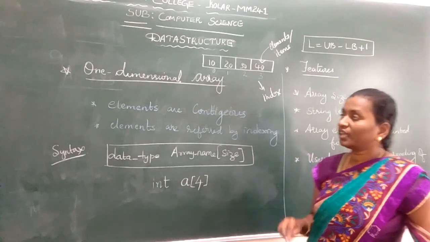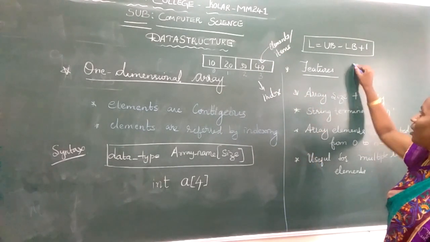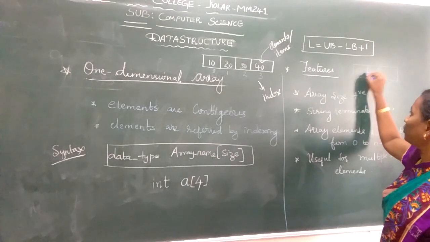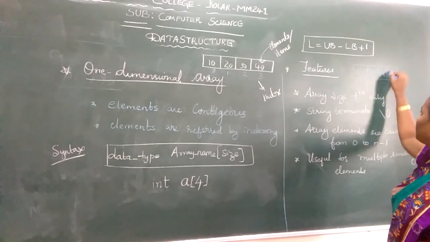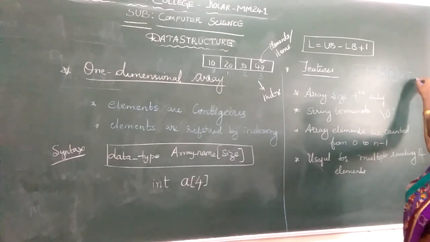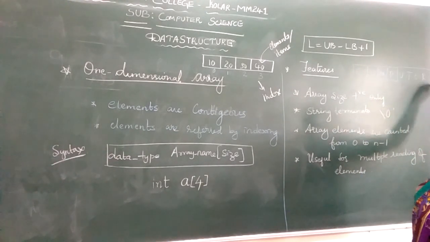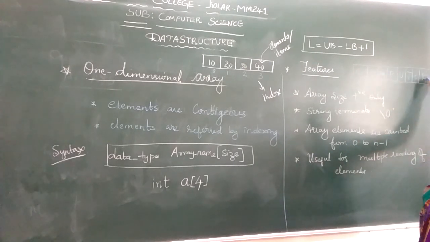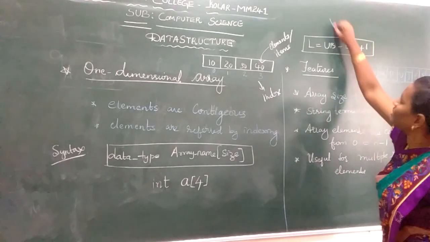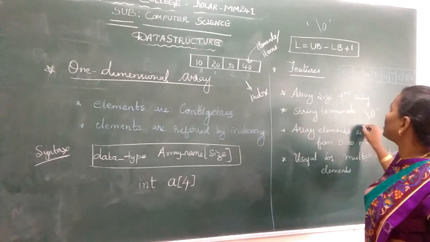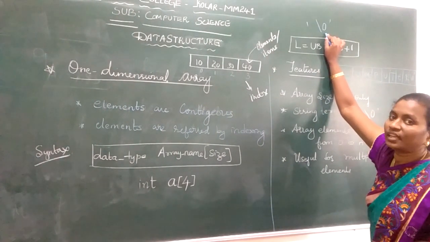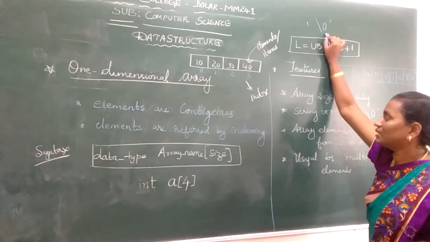For example, if I store computer, the last part of the memory has to end with the null symbol. See, this is nothing but your null symbol. That means the string array is ending. The string is ending with the help of the null symbol.